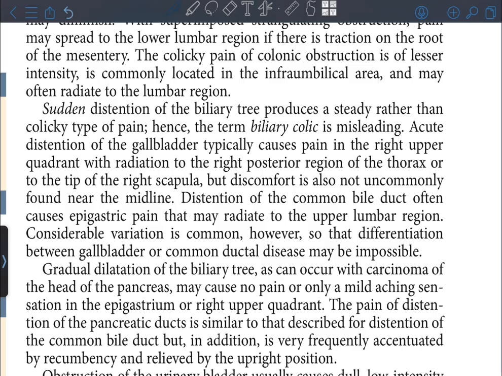Acute distension of the gallbladder typically causes pain in the right upper quadrant with radiation to the right posterior region of the thorax or to the tip of the right scapula, but discomfort is also not uncommonly found near the midline. Distension of the common bile duct often causes epigastric pain that may radiate to the upper lumbar region.